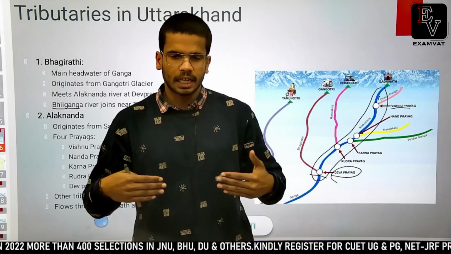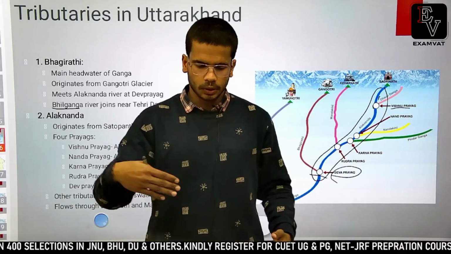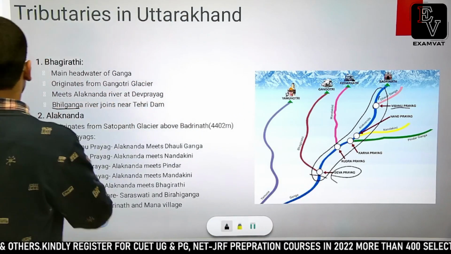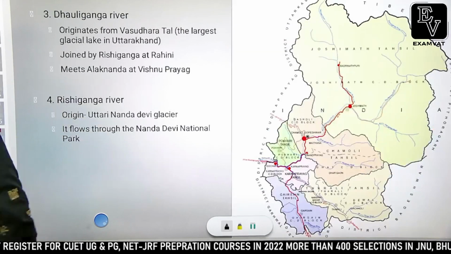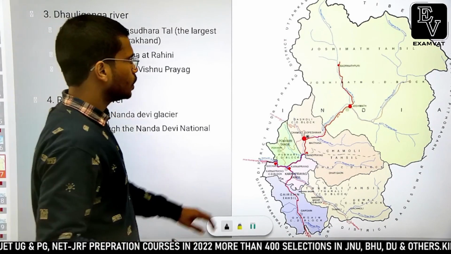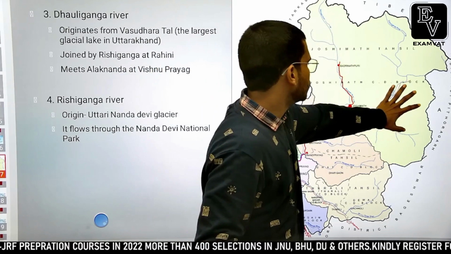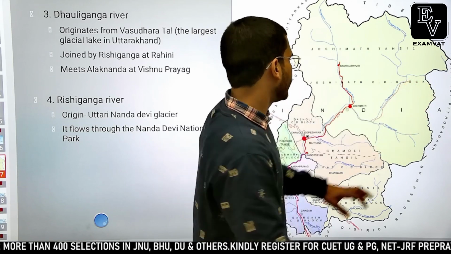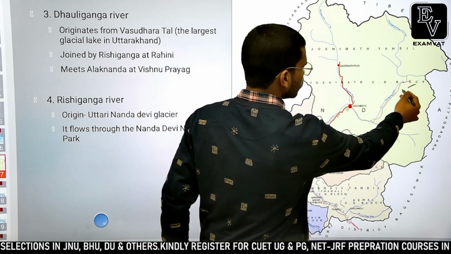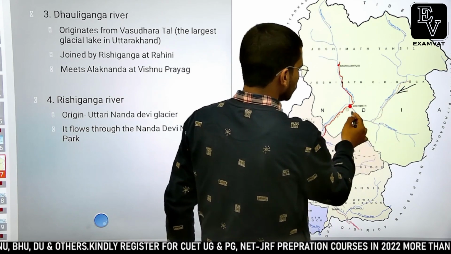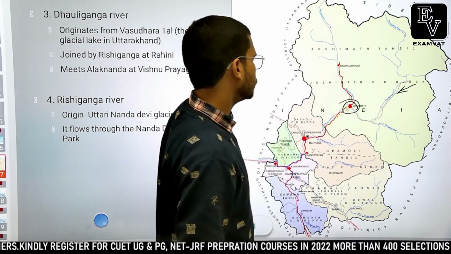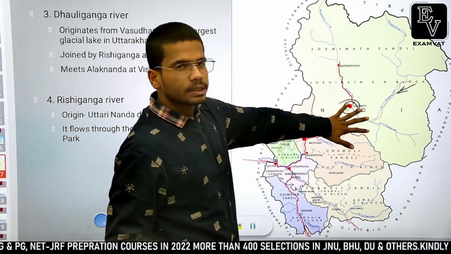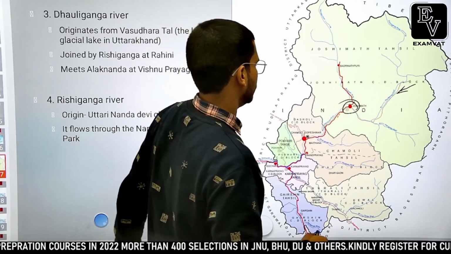ओके, if you are standing here, अगर आप यहाँ खड़े हैं तो अलकनंदा बद्रीनाथ मंदिर है, तो अलकनंदा रिवर मंदिर के ठीक नीचे से गुजरती है. Fine. Okay, so let's move on to the next river, Dhauliganga river. Dhauliganga river is a tributary of Alaknanda river. It originates in the district of Chamoli. Okay, it is very close to Nanda Devi Biosphere Reserve area, and then it flows westward. It flows from east to west to join Alaknanda river very close to Joshimath. Okay, at the Joshimath district, it joins Alaknanda river.